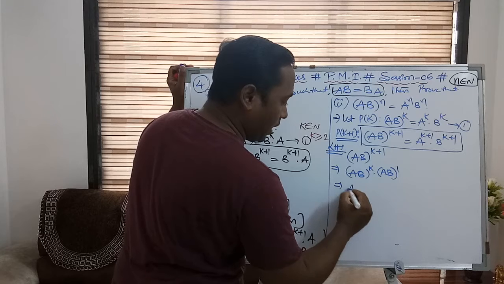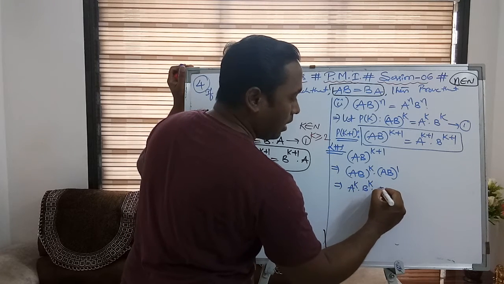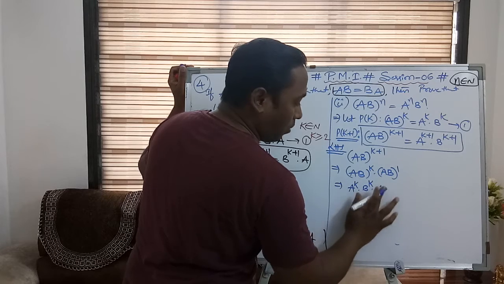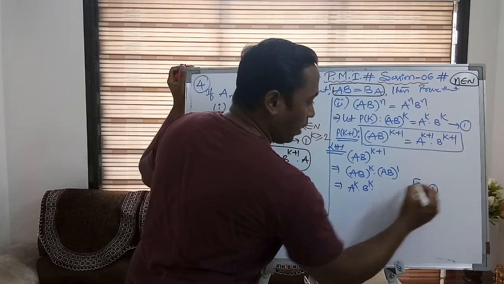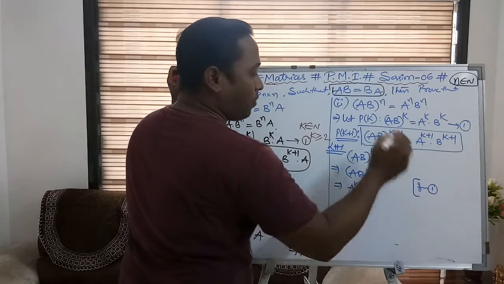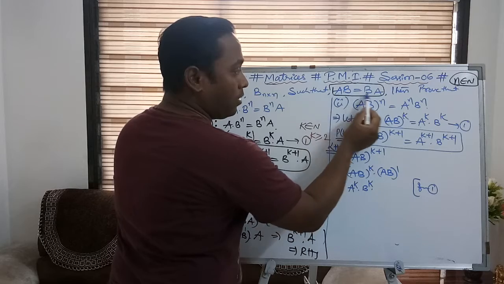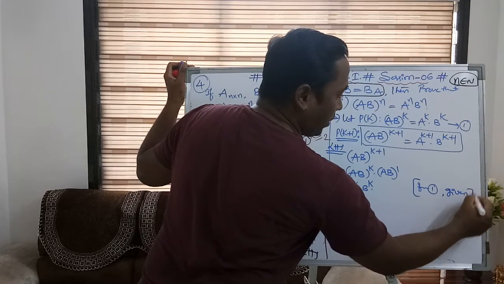So this can be written as A power k into B power k into, now here see I am using the result number 1, as well as AB is equal to BA.